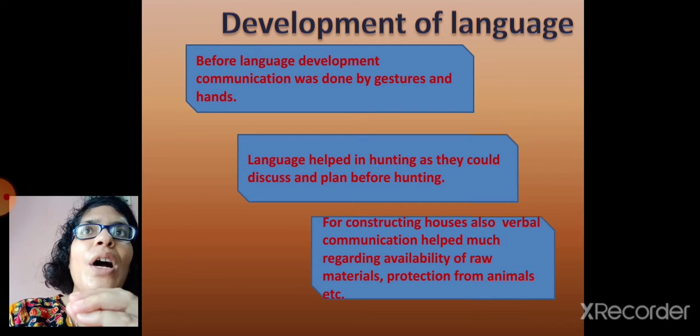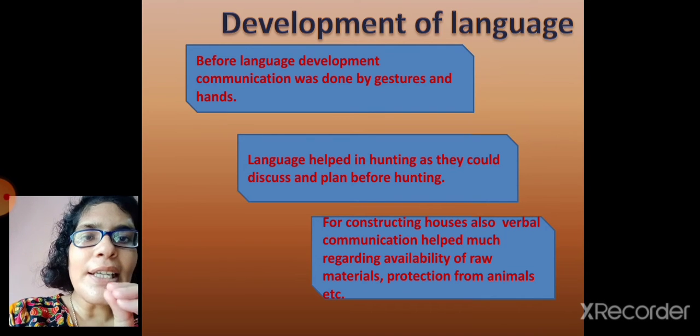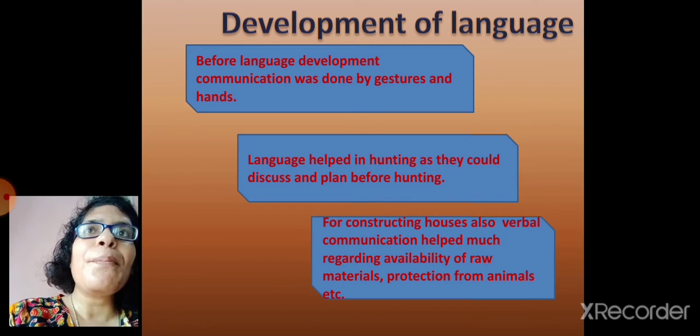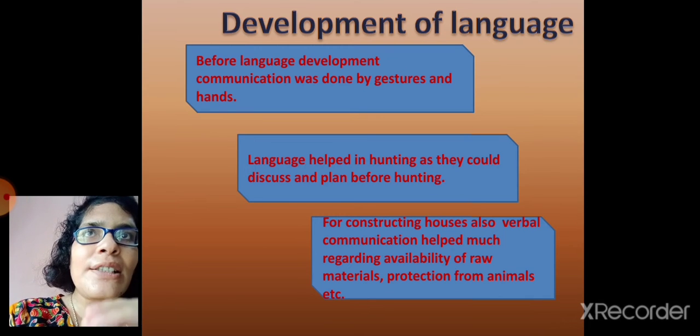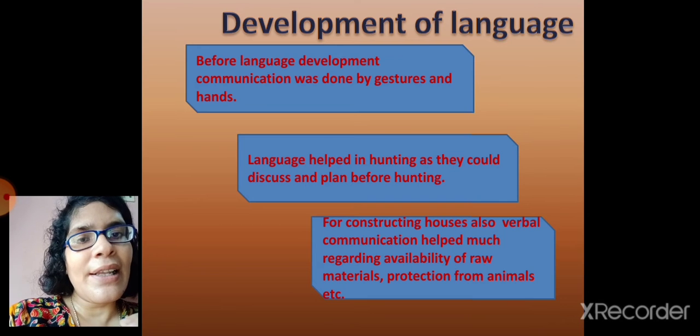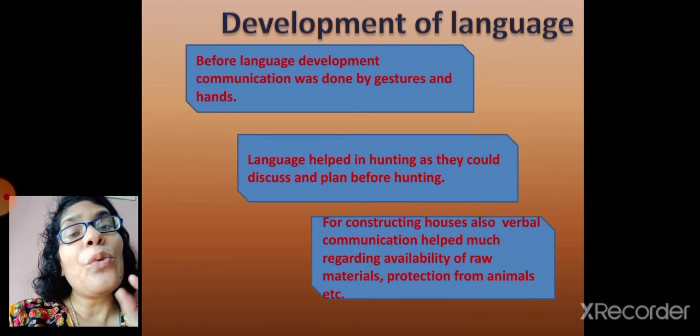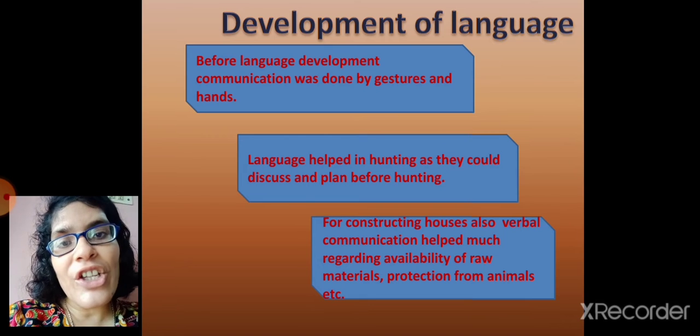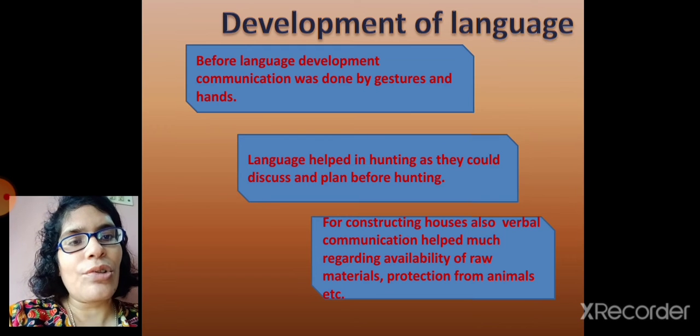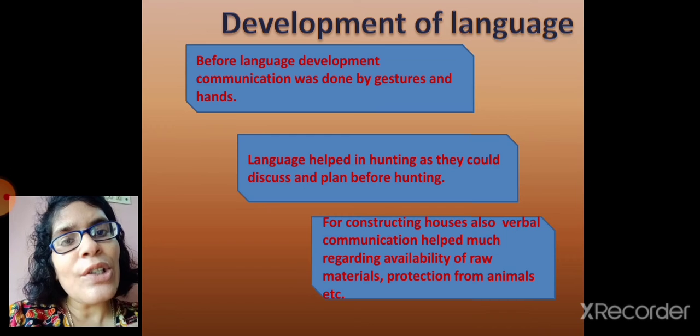Again, when you are making a house, you will see there are many steps for making a house. That also needs prior discussion. That is, before starting the work, it is needed to discuss and plan. Then only your work will be smooth. So when language developed, this was also planned and discussed by early men. How we are going to make the hut, where will be the correct location, what raw materials will we use, how we can protect the house from animals. All these points were discussed.